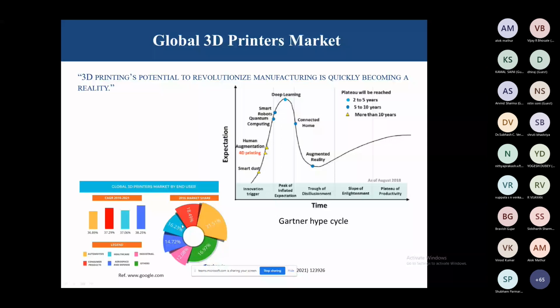And the Gartner Hype Cycle shows the expectations, starting from raw material to 4D printing. And what we are talking about now is deep learning or machine learning, and some cloud computing. Now we are adding these things into the 3D printing process, so that we are talking about Industry 4.0, where everything is automatic and we have data sharing. So we have slides on Industry 4.0. We'll discuss it in detail on Industry 4.0.